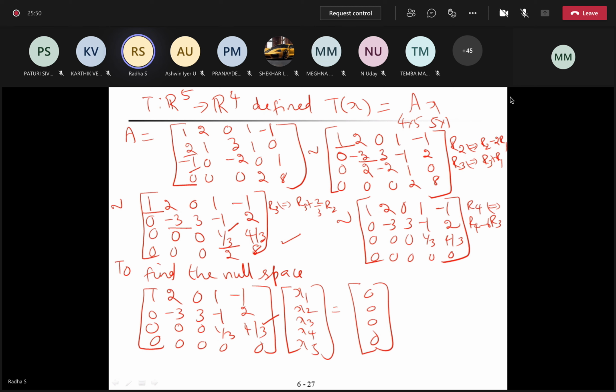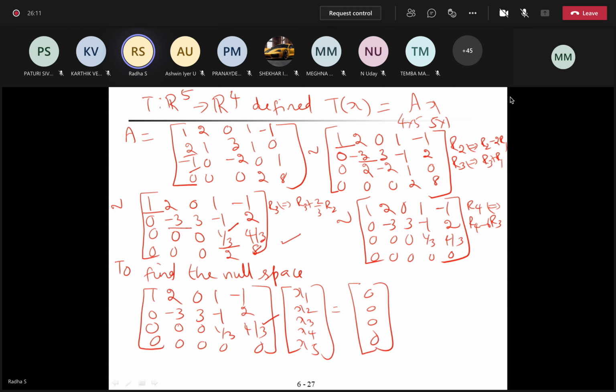Ma'am, we should convert to reduced row echelon form, right? Not necessary. If you can do it this way, you can do that. Reduced row echelon form is needed only for the column space of a matrix.